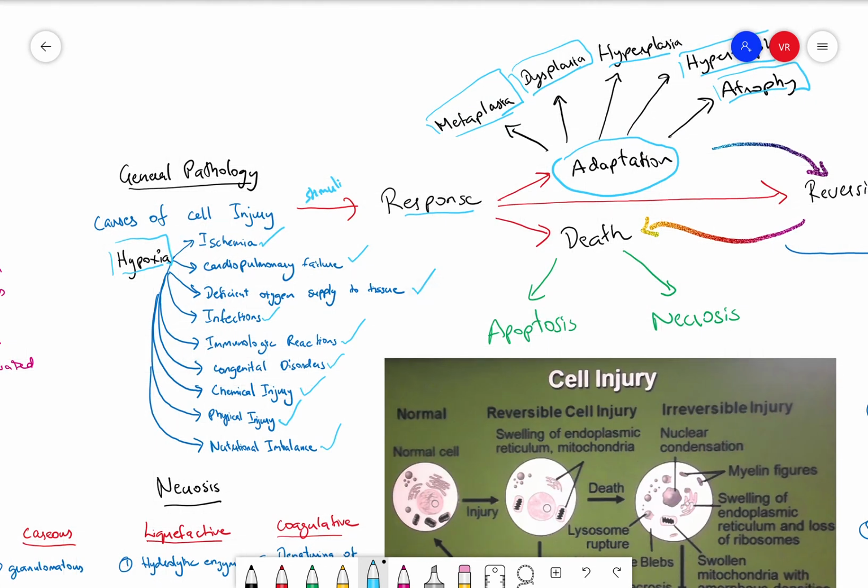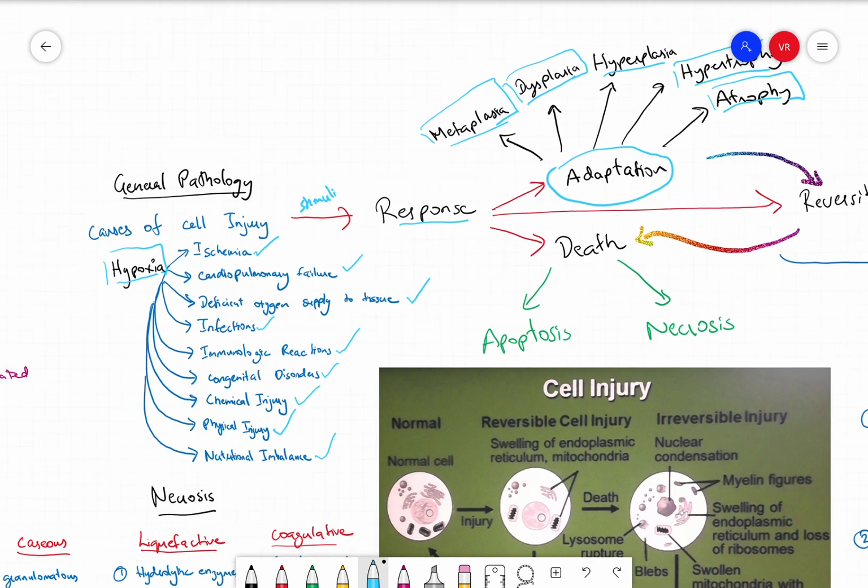So, a quick summary of this video: the various causes of cell injury. The main cause of any kind of cell injury is hypoxia. Hypoxia can be due to ischemia, cardiopulmonary failure, or deficient oxygen supply, or due to various bacterial, fungal, viral infections, immunologic reactions, congenital disorders, chemical injuries, physical injuries, and nutritional imbalances.